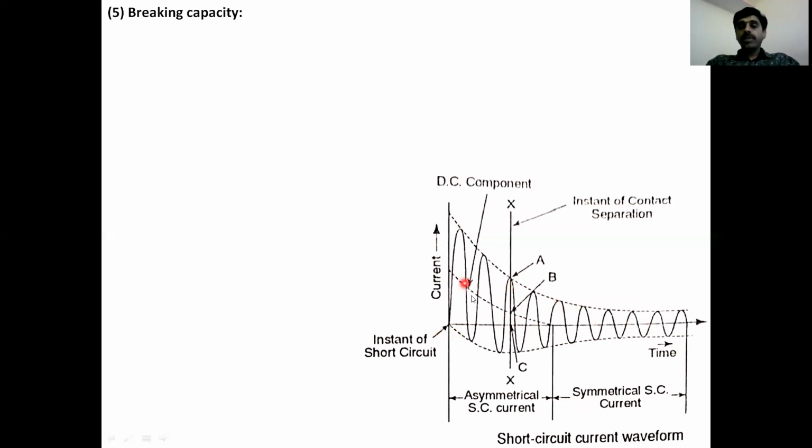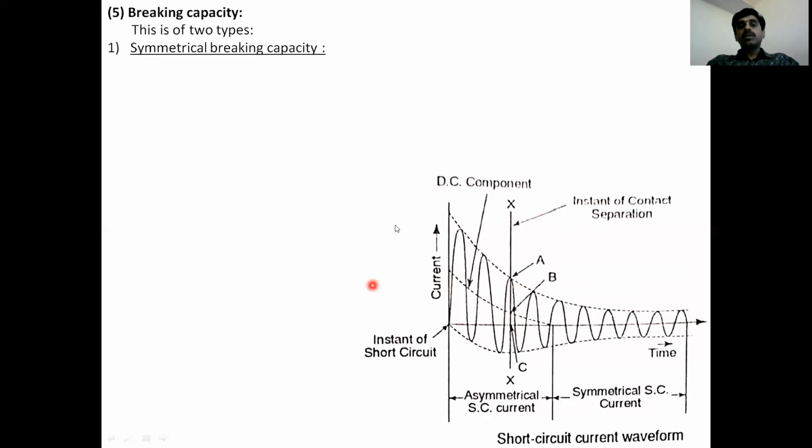In the subtransient period, it contains both DC component and AC component. The DC component dies out after a certain time. Once the DC component dies out, this current becomes a normal power frequency current. So it is a symmetrical short circuit current. This is the instant of contact separation. We'll discuss these things.